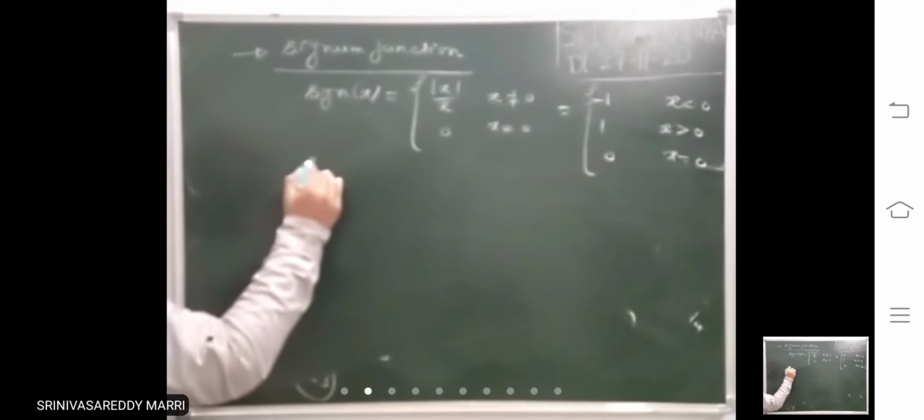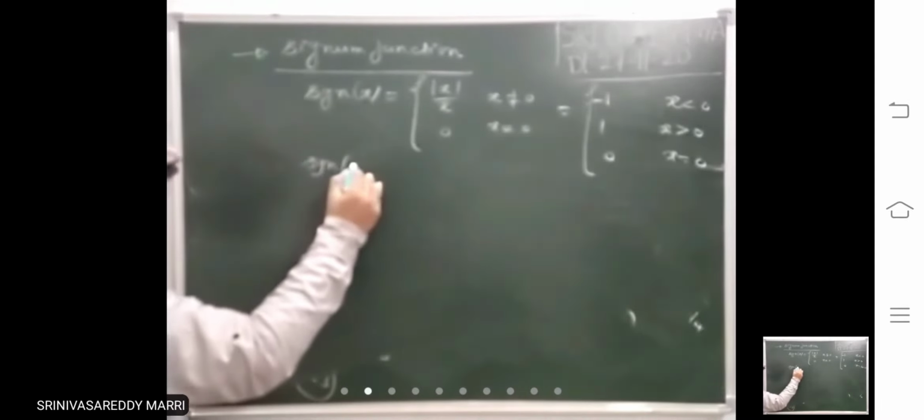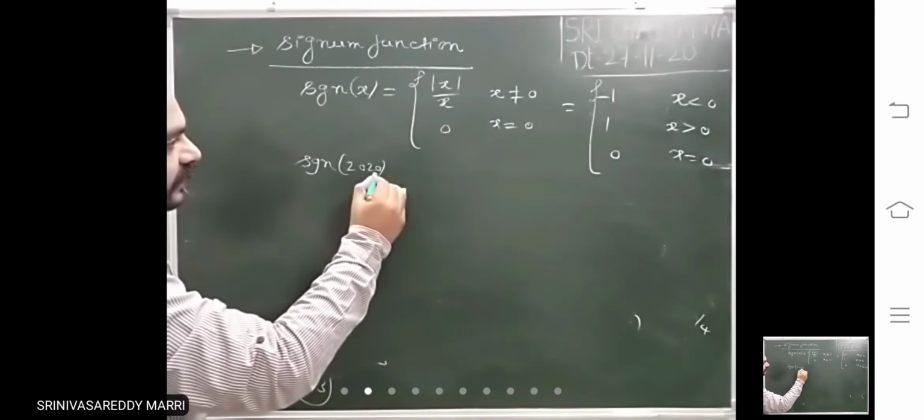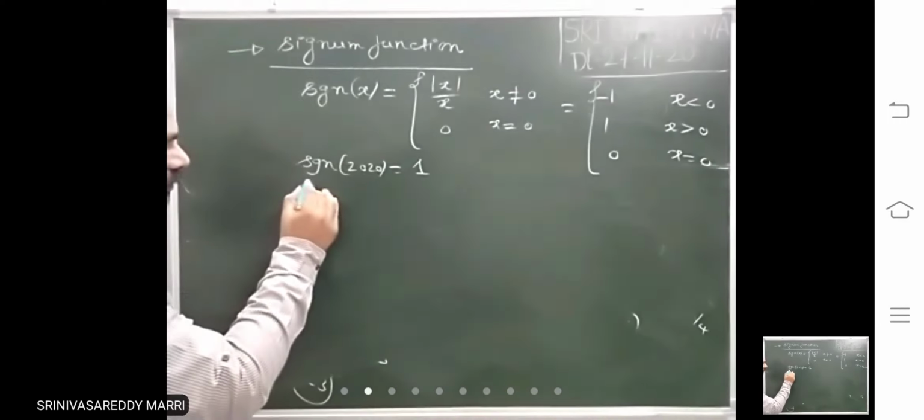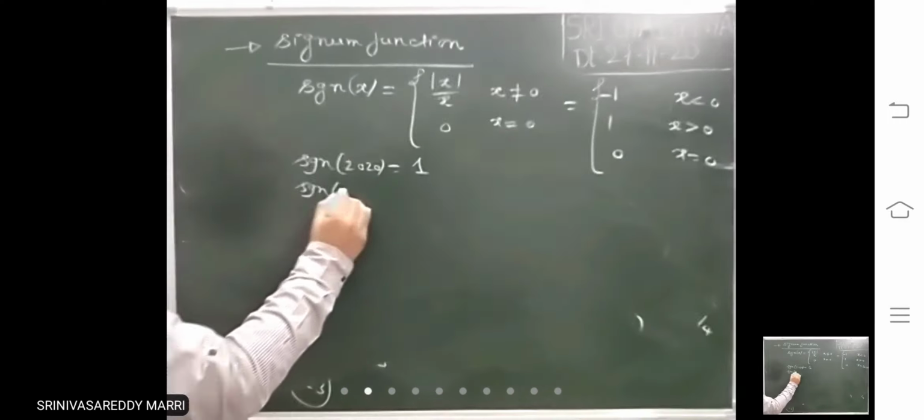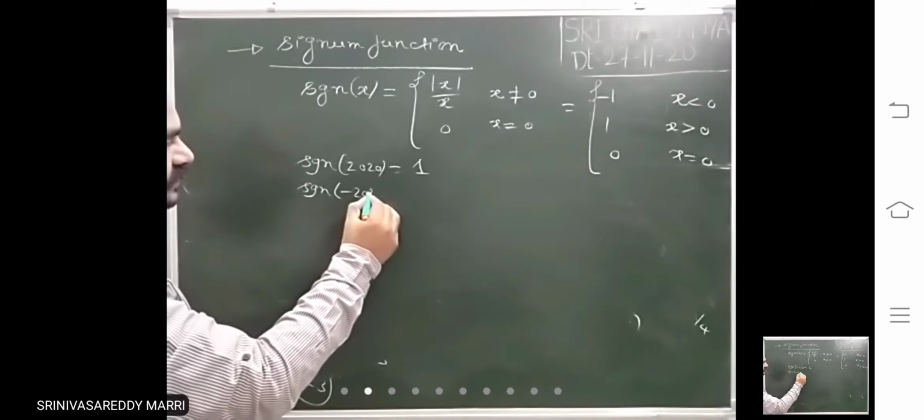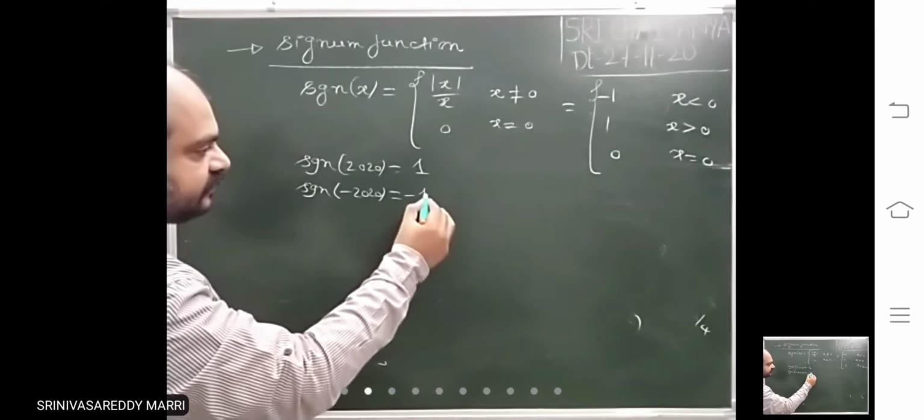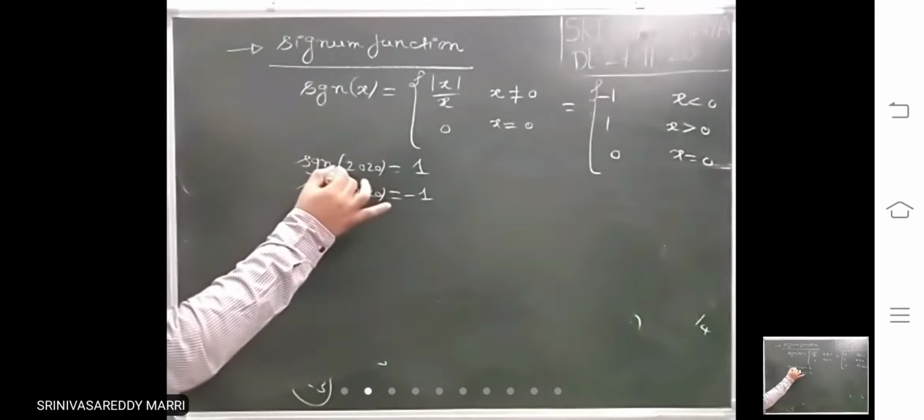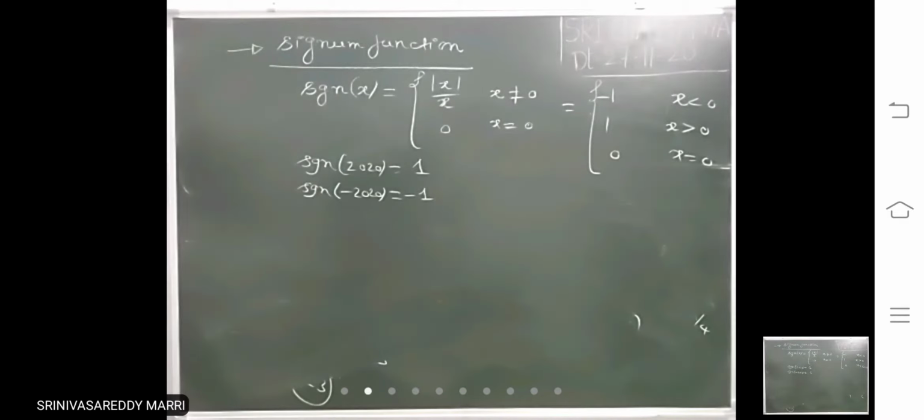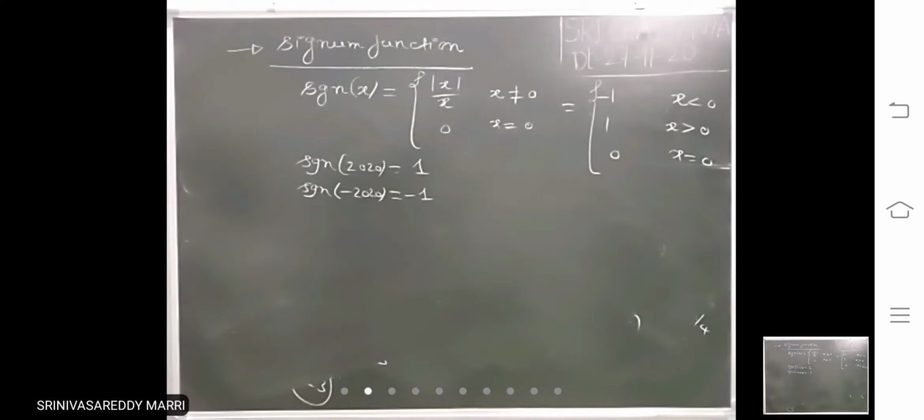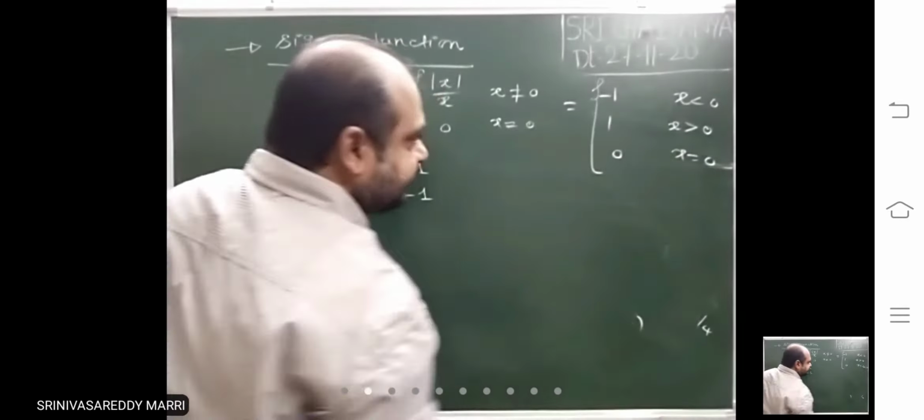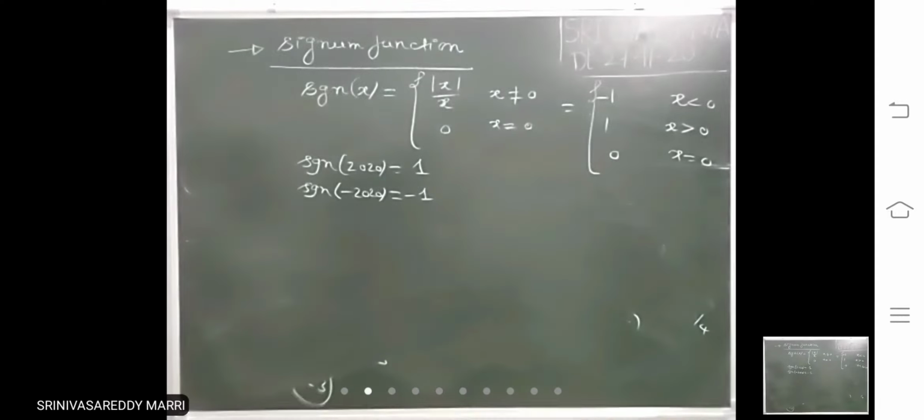Right? So look, suppose signum of 2020. What is the value? Positive means 1. Signum of minus 2020. What is the value? Minus 1. Whenever the value inside the signum is positive, you get 1. Negative, you get minus 1. If signum of 0, it means 0. That is the definition.